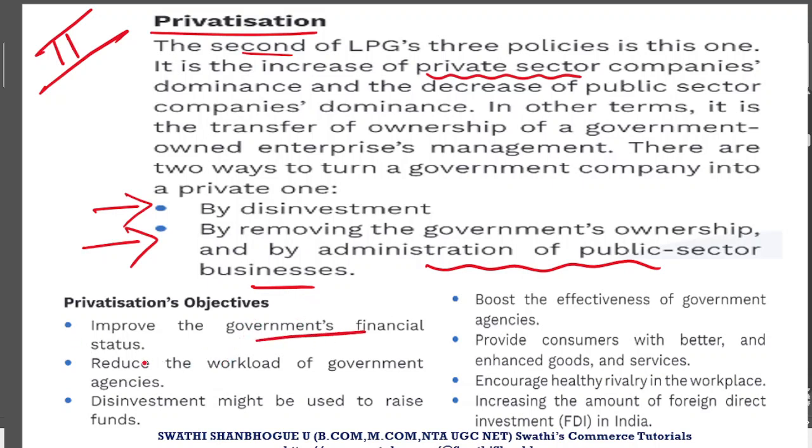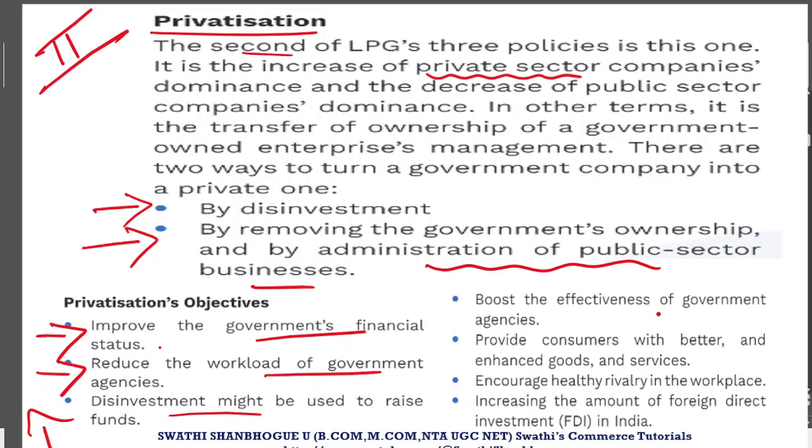Now let us discuss what this privatization focused on. It is the government's financial status. That is, in order to improve the financial status of the government, they realized that private business can also pave a way, and also raise the funds for this economic growth. So that is why privatization came into the picture. Secondly, it reduced the workload of the government agencies, because now private sectors were also being allowed to take part in major activities which earlier were only allowed to the government. Now the workload of the government could also be reduced. Disinvestment, as I said, was one of the ways by which this privatization took place in this country, and that gave a raise of funds.